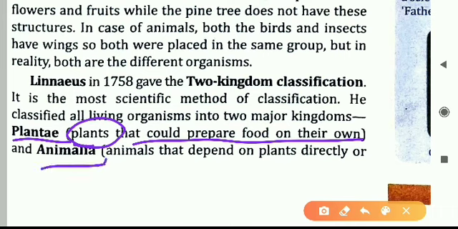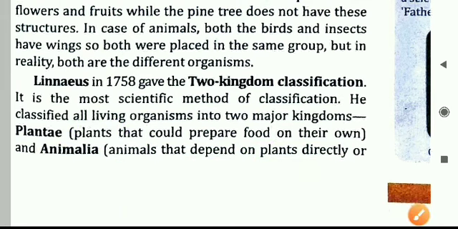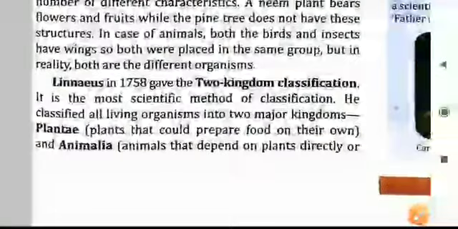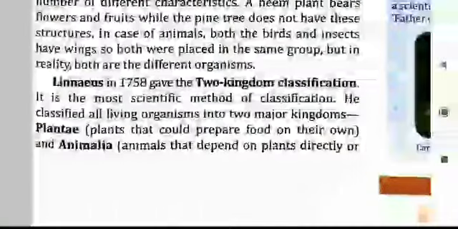Second category of the two kingdom classification was kingdom Animalia. Both the names you learn. First is kingdom Plantae, second is kingdom Animalia. Animalia contains what? It contains all the animals, and these animals depend on plants directly or indirectly for their food. So these are the two categories given by Linnaeus.